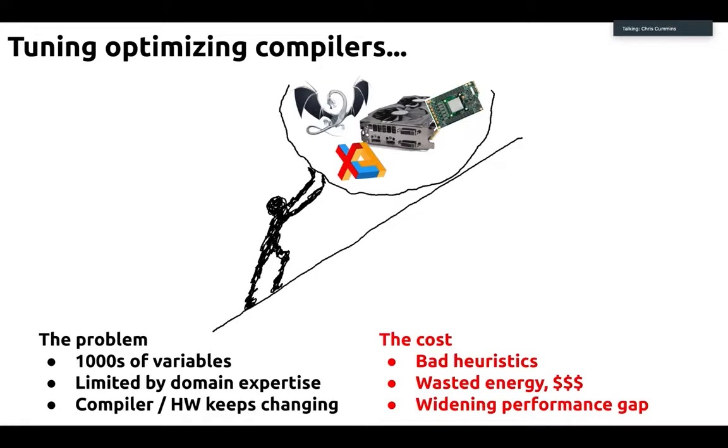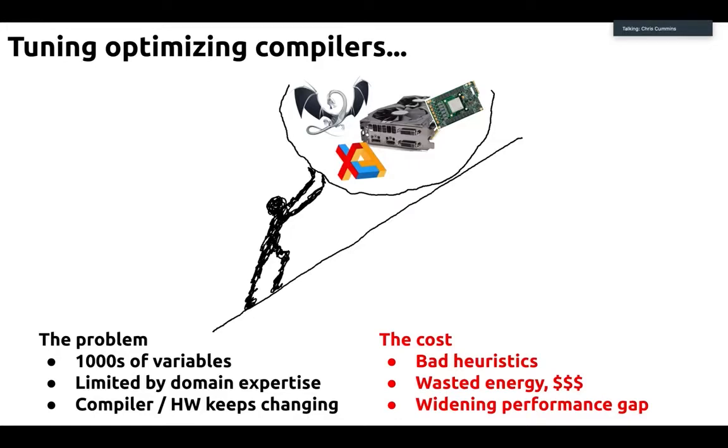But the way I see it, the task of tuning and optimizing compilers is the ultimate job for life, because it's a Sisyphean task: compilers are so complex. The range of features they need to support, the hardware they need to support, the infinite space of possible programs you could feed into them. It's a very challenging task to figure out how to tune all of those thousands of dials within a compiler so that you get the best performance out of your silicon.